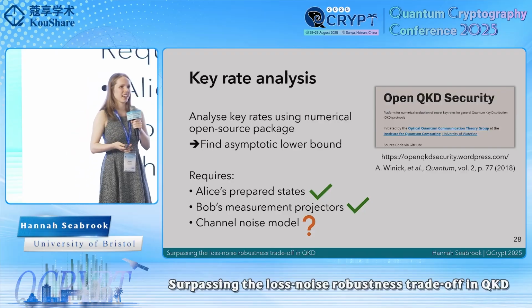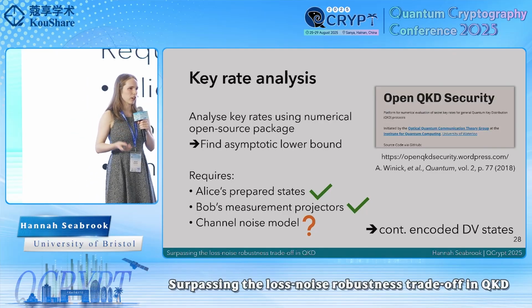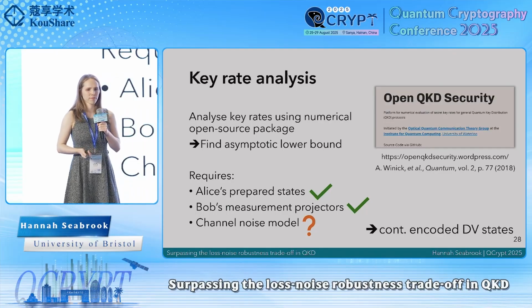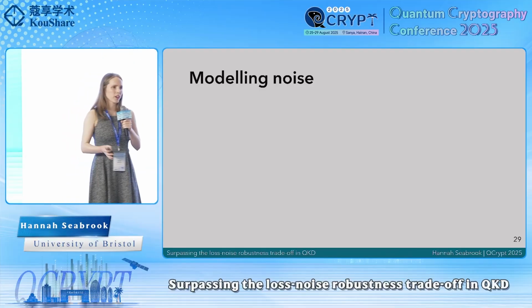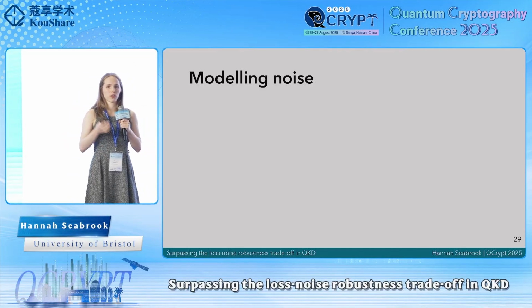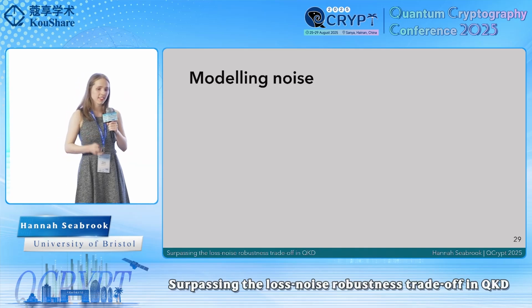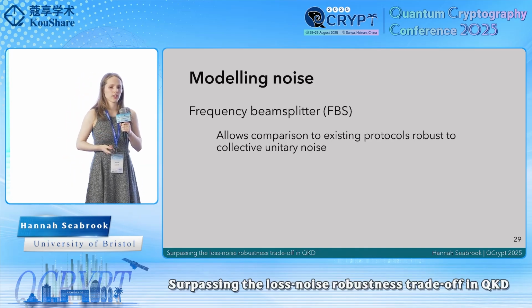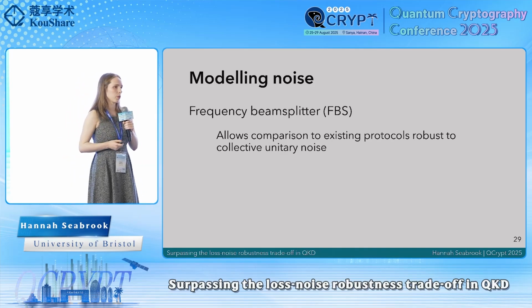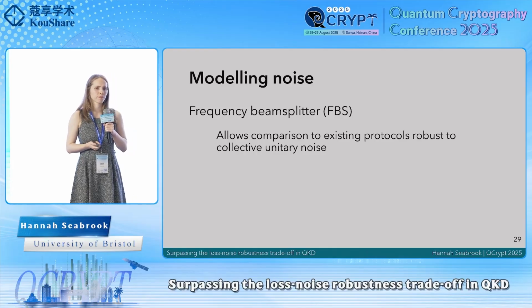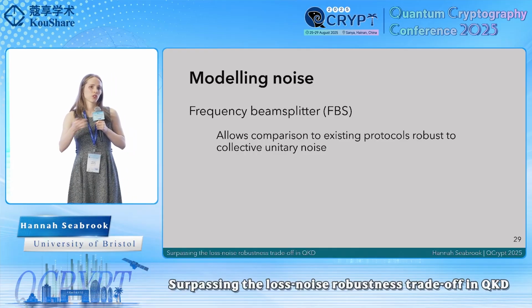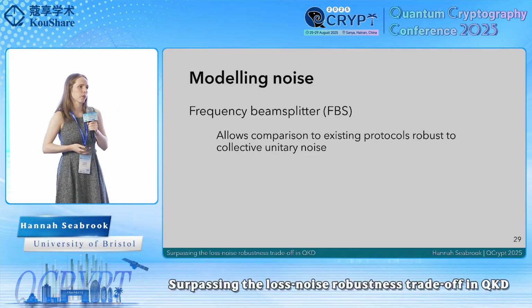The reason is that we have these continuously encoded discrete variable states. On one hand, we want a noise model that allows us to compare our scheme with existing schemes. So we do this formally through a model which we call the frequency beam splitter model. On the other hand, this is not necessarily the most expected type of noise.